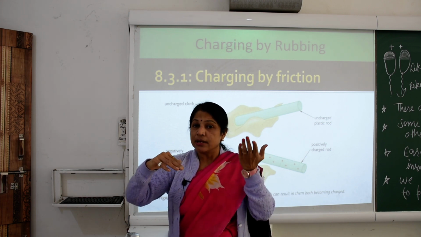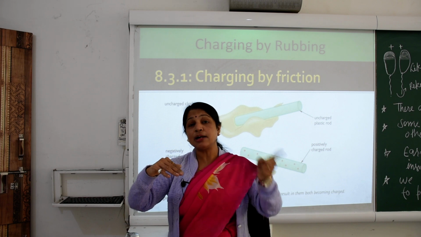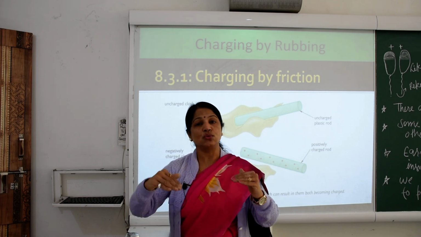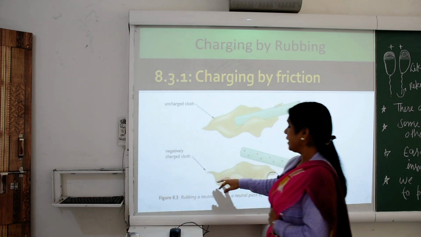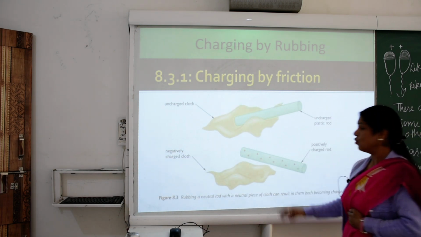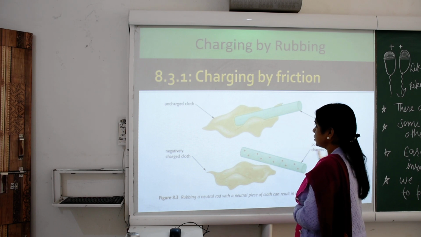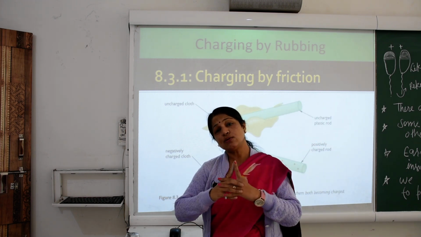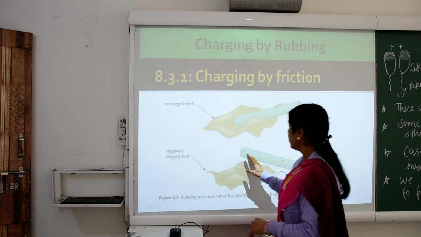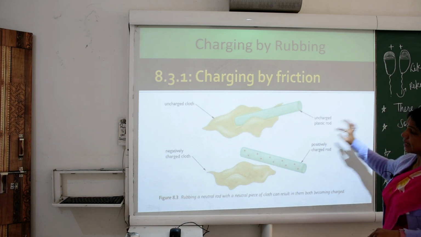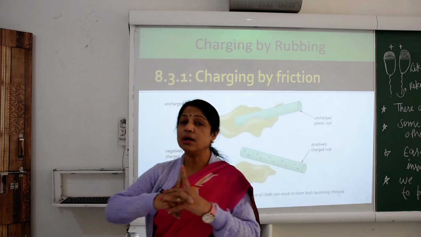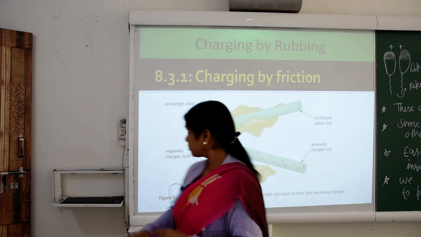So the particles cannot be transferred from one body to the other. In case number 2, the rod is positively charged and the cloth is negatively charged.